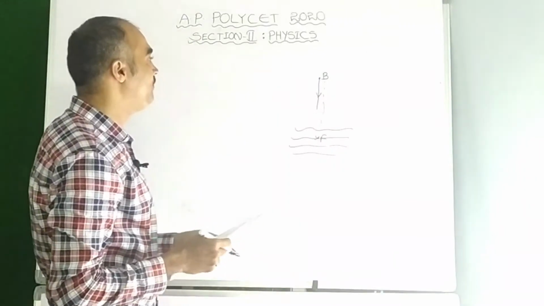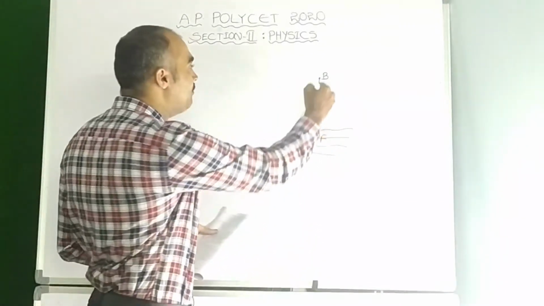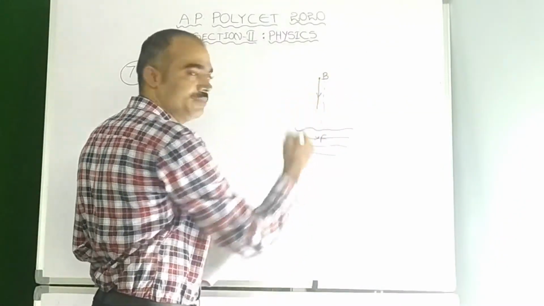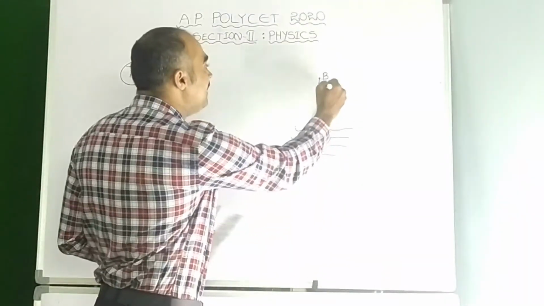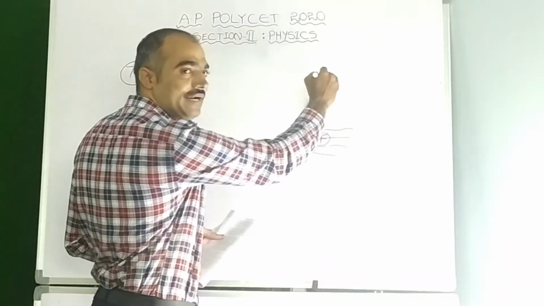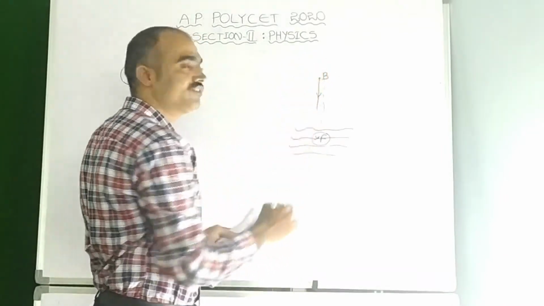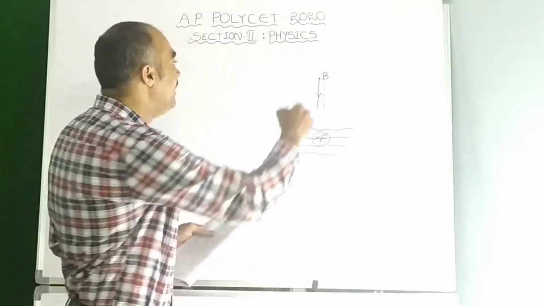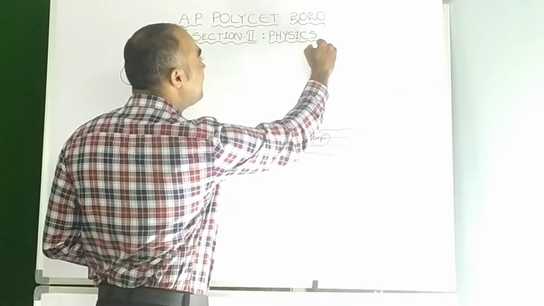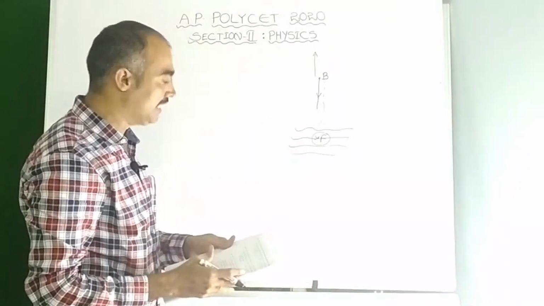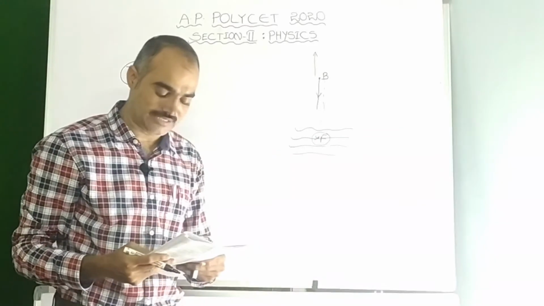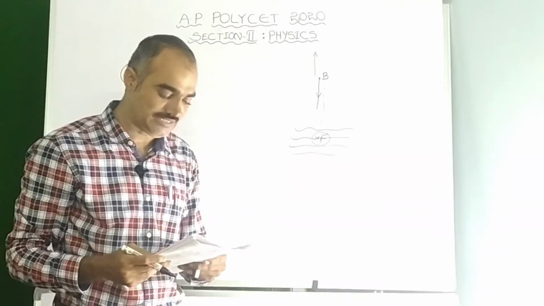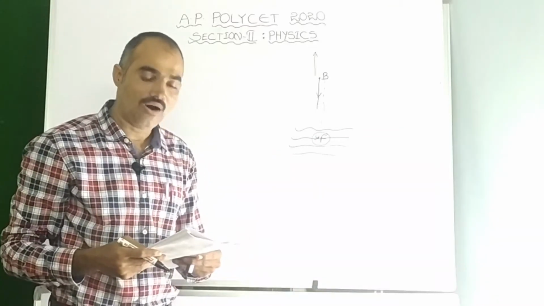If you understand clearly, the bird maintains a constant speed, but for the fish it appears to have more speed, meaning faster than the actual speed, and it also appears farther than the actual distance. So here let us see the options. First one, farther than the actual distance; closer than the actual distance; at the actual position; or none of these.